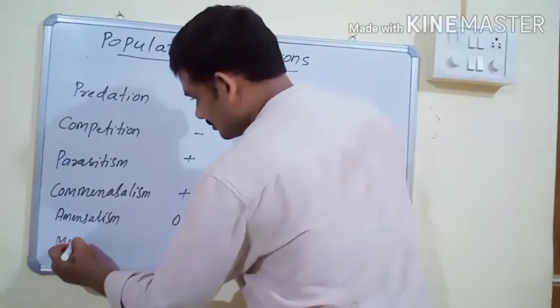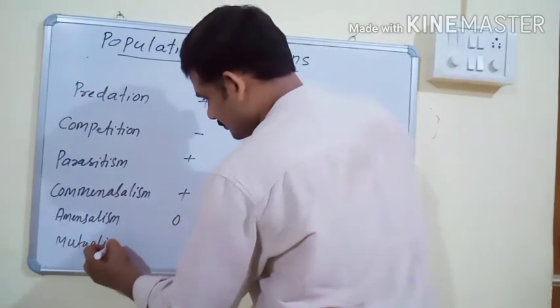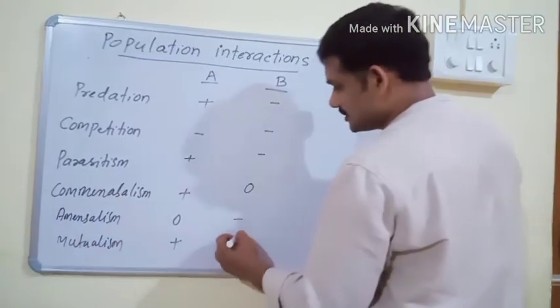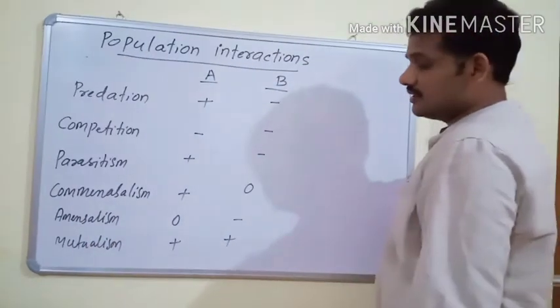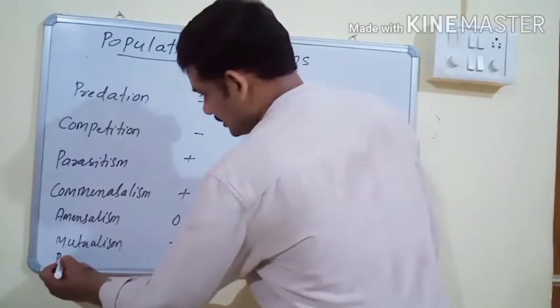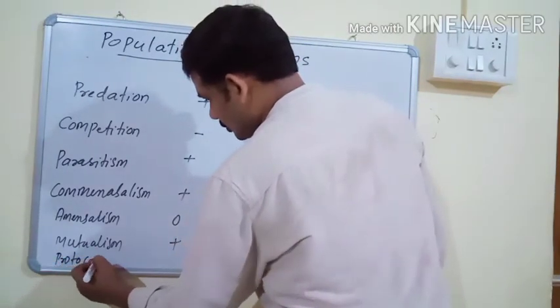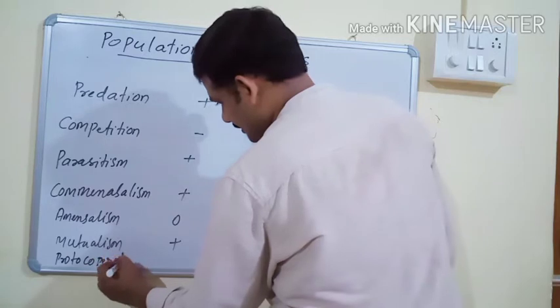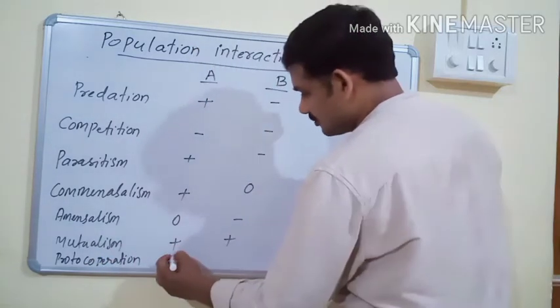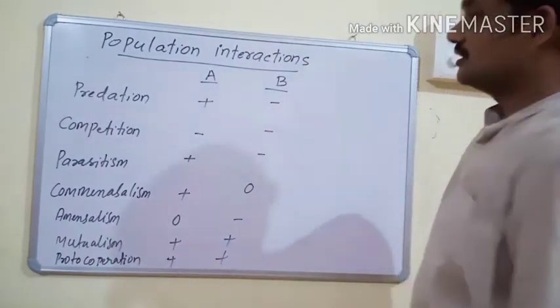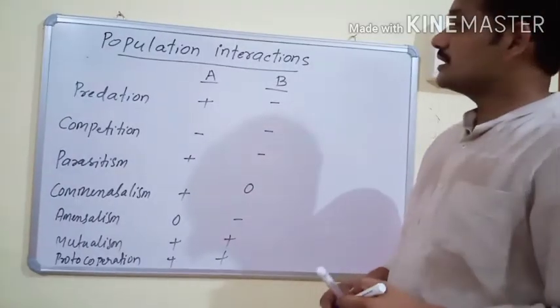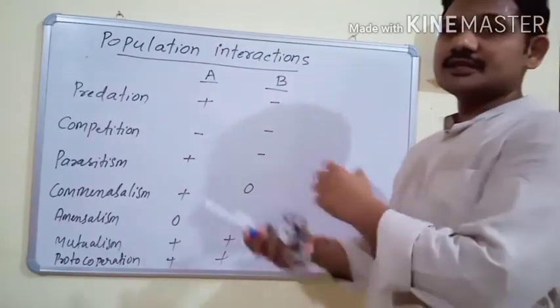Next, mutualism: both species A and species B benefit. And one more, proto-cooperation, which is also like mutualism, where both species benefit. So these are some important population interactions, or interspecific interactions.